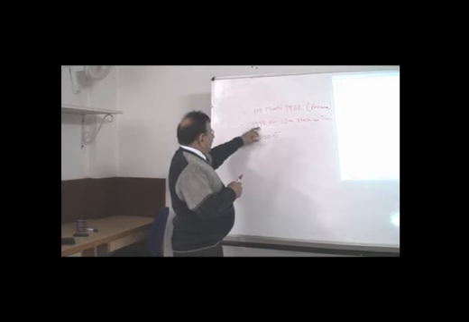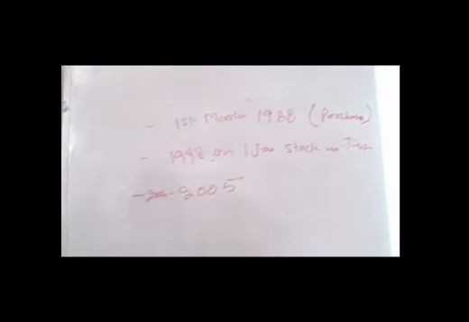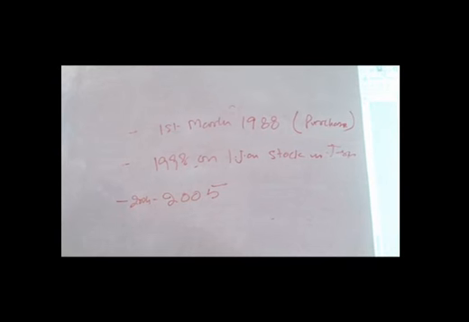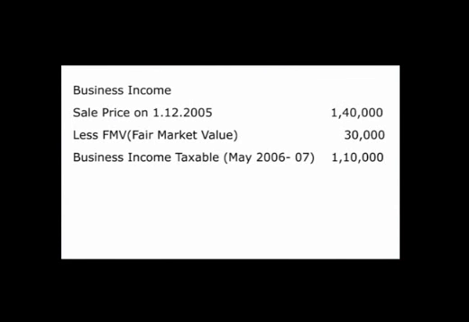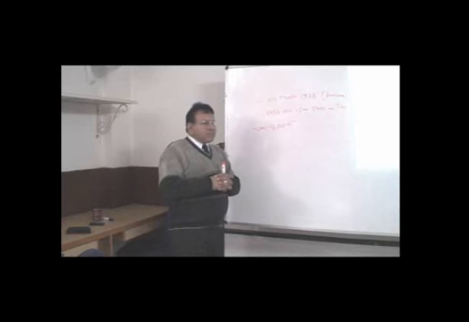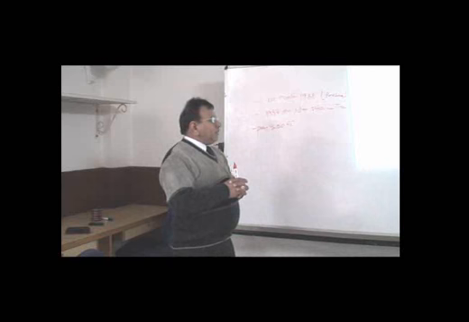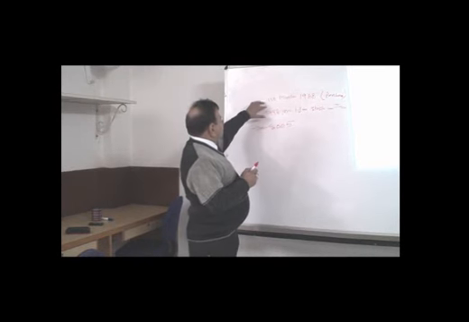It means the capital gain up to this level would be calculated, and after that it would be business income, and the business income was 1,40,000. So from 1,40,000, the fair market value of the asset was 30,000 because that was the converted value of the asset. So 1,10,000 would be the business income, on account of carrying on the business, and the capital gain is to the extent of 7,933, and this is the balance.